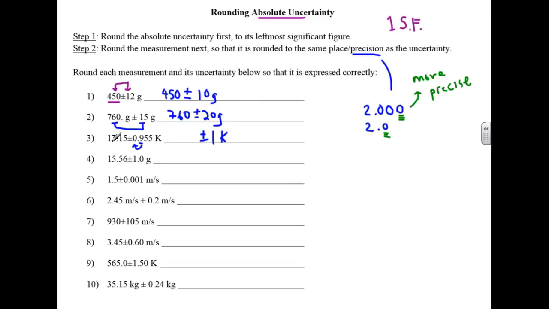And then round 17.15 to the same place, to the 1 or units place. So you round to 17, not 18, because it's 17.15, not 17.55 or something higher.